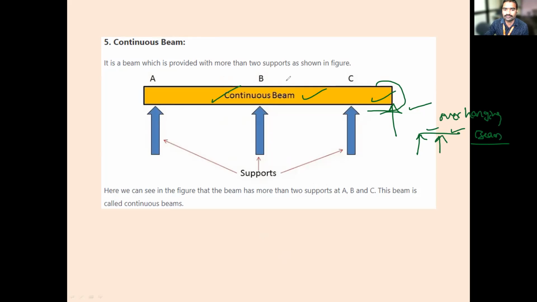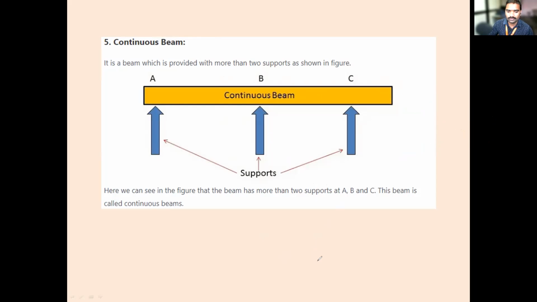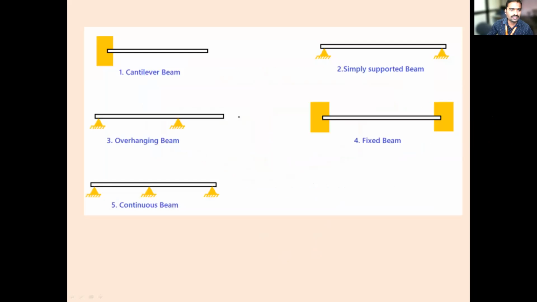Okay, take down this figure. Take this screenshot. See in this figure, all 5 beams I have taken in one single slide, so that you can remember. See this beam, one end is fixed. Is it correct? That means that is a cantilever beam. In this case, simply supported. Here there is a roller, with only one reaction. So it is simply supported.